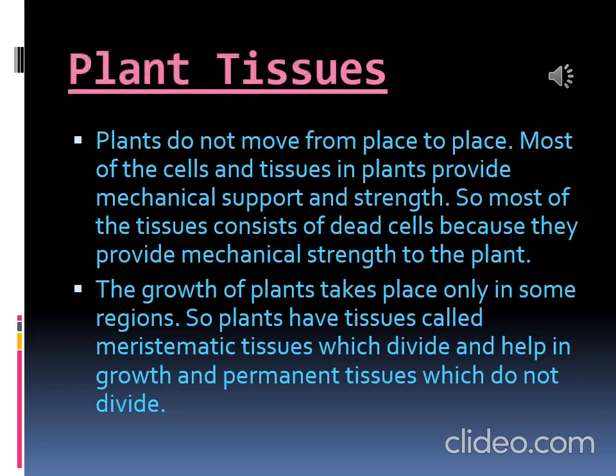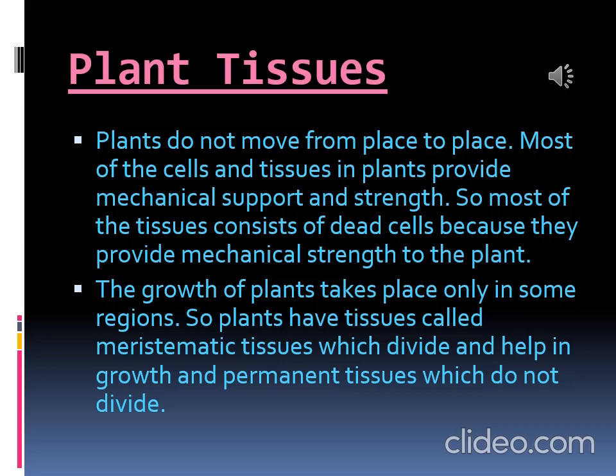In the previous chapter, we have studied that every organism is made up of cells, whether plant or animal. When these cells combine, they form tissues. Plant tissues are different from animal tissues. So, how can we define plant tissues?